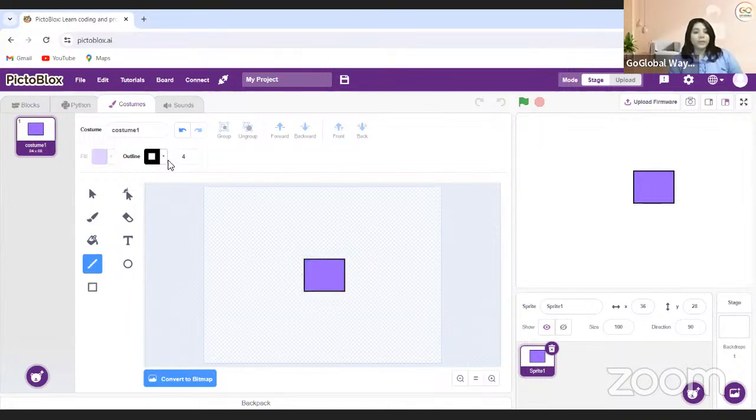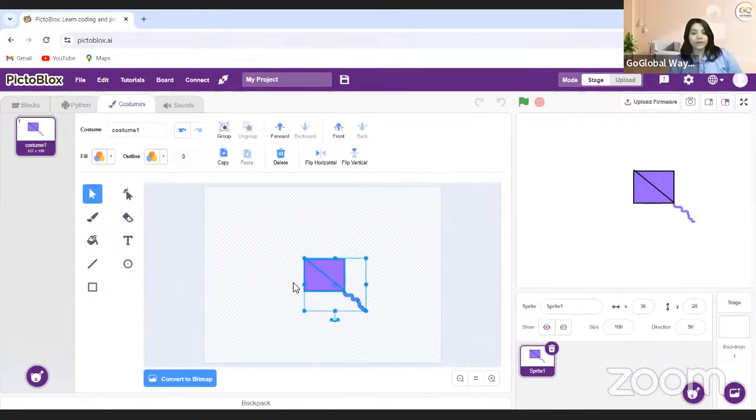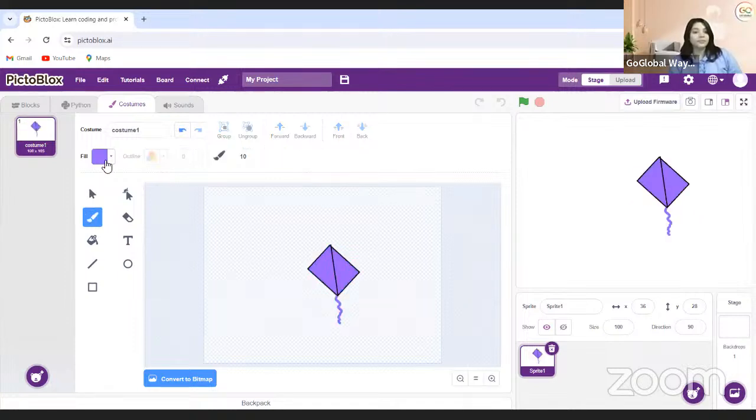So I'm just taking this one to make an outline. And I will divide this with this part. I'll take this to make some string. And this is my first kite design. I will select the arrow and I'm moving it like this way. Here, I can make some beautiful dots on it. So this is my first kite design.